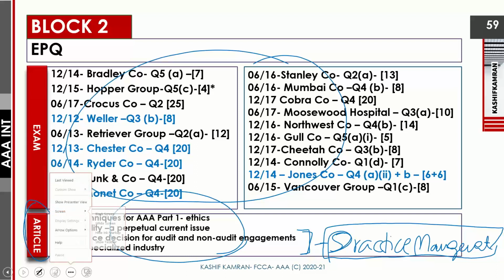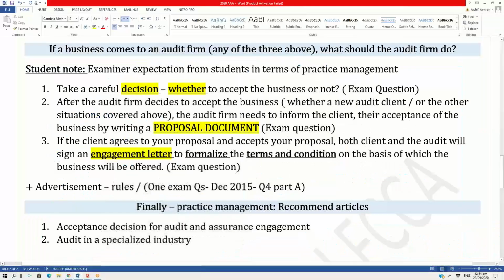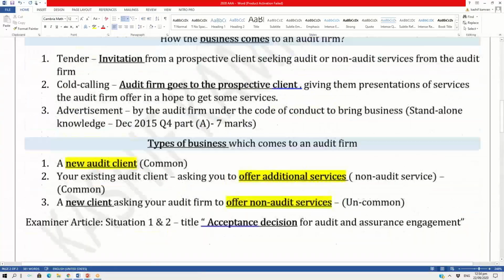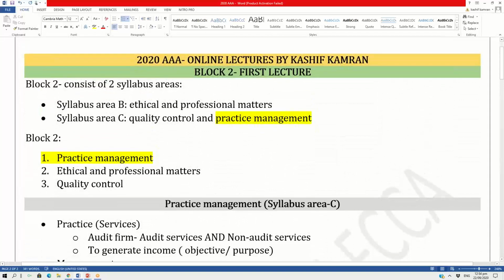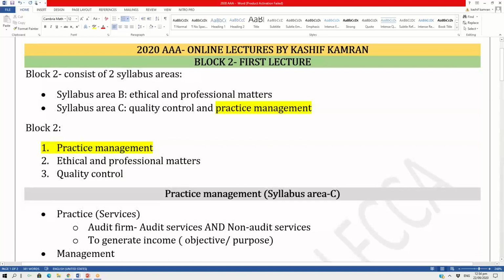So just before I wrap up, ensure that this file will be shared with you. This was just an introductory file for syllabus areas B and C, in which we started with syllabus area C, practice management. And I hope this introductory lecture will give you an idea of the lectures to come from block 2 and the dimension of block 2.